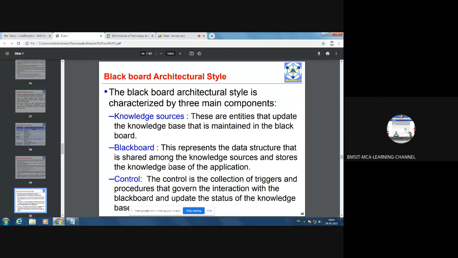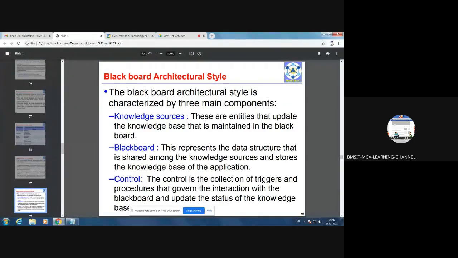Next, Blackboard. This represents the data structure that is shared among the knowledge sources and stores the knowledge base of the application. That data structure can be a flat file system, or a database, or a common repository.